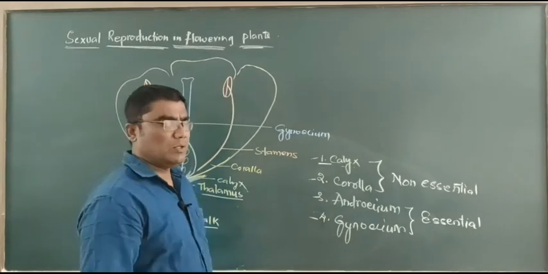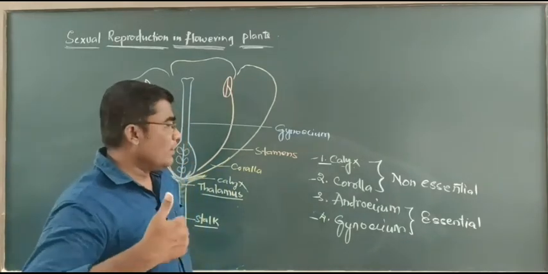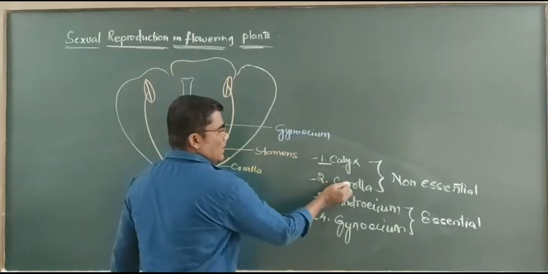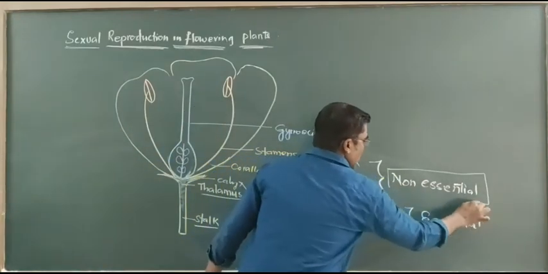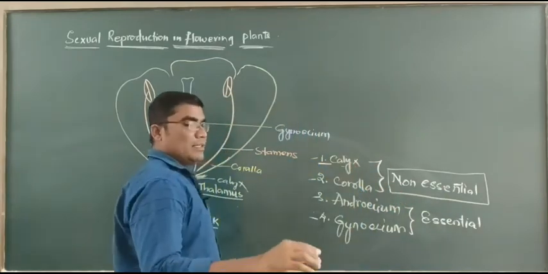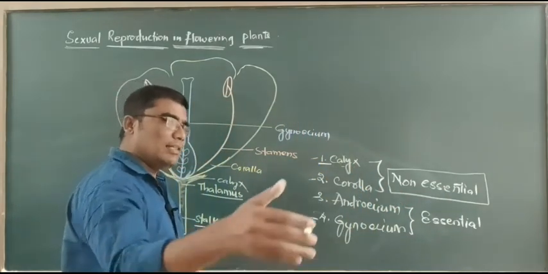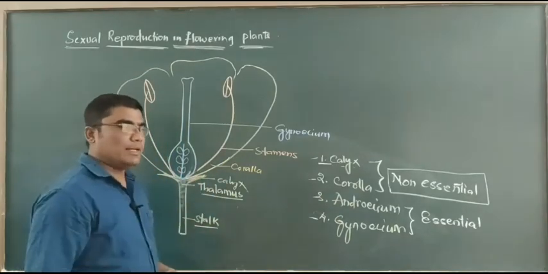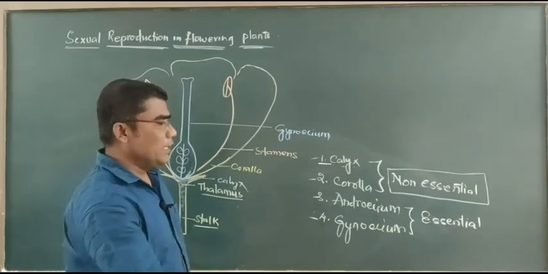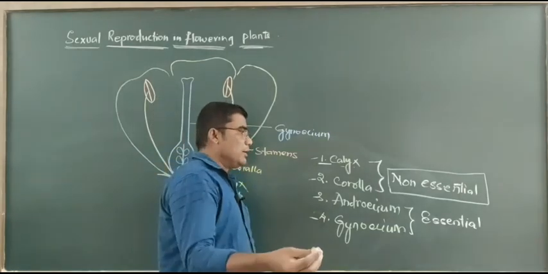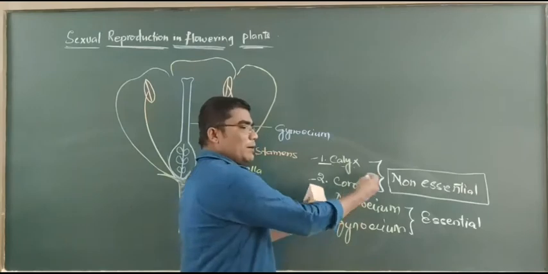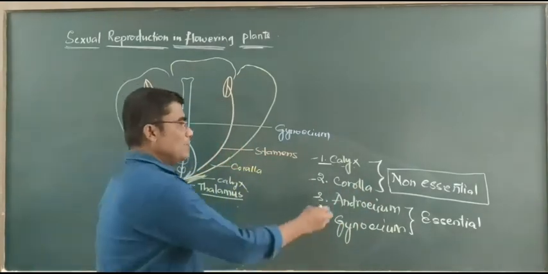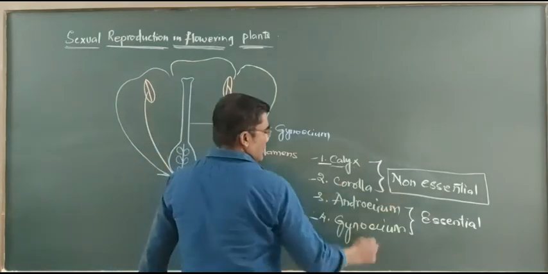They are helpful to provide protection and attraction to the flower, but they are not involved in gametogenesis or fertilization. Because of this reason, these two are considered non-essential floral parts. Of course, they are important for the flower, but they do not play any role in sexual reproduction.